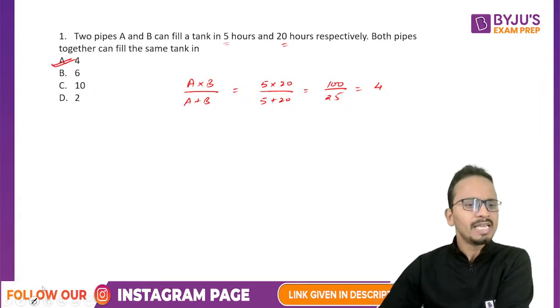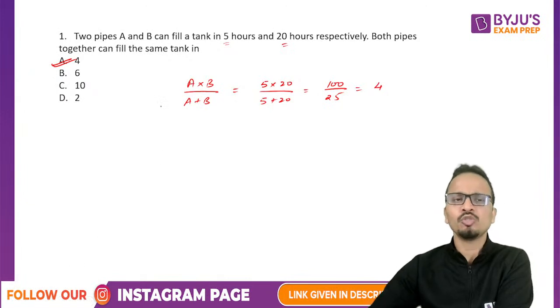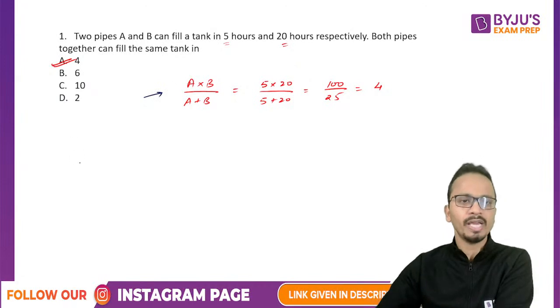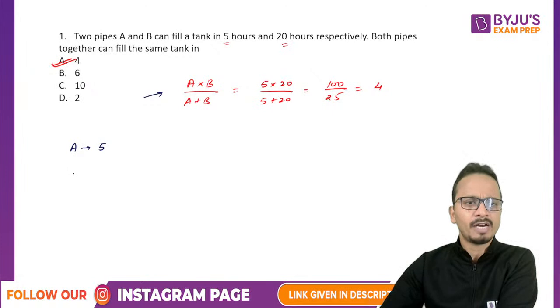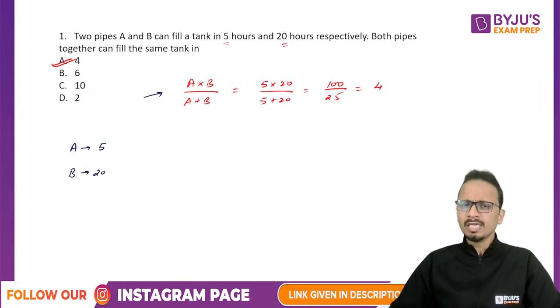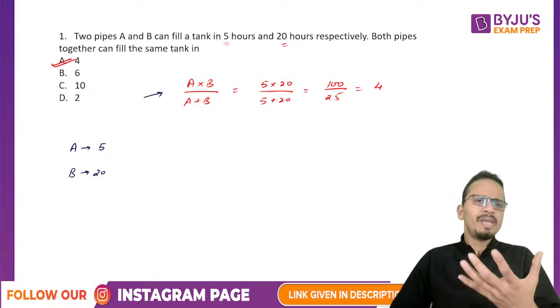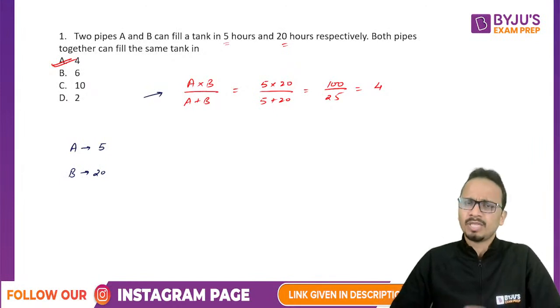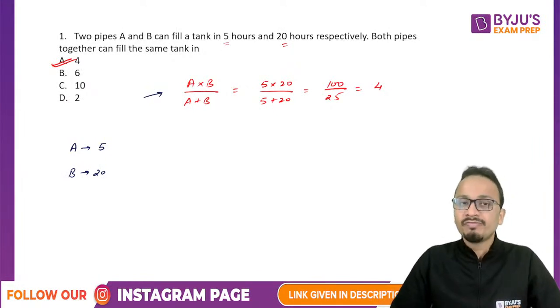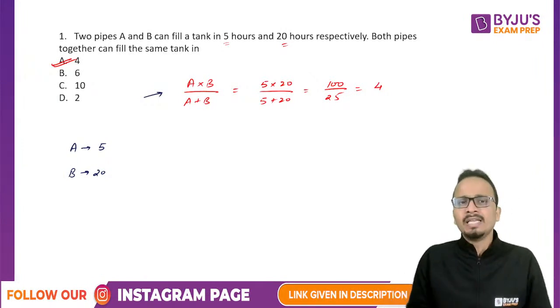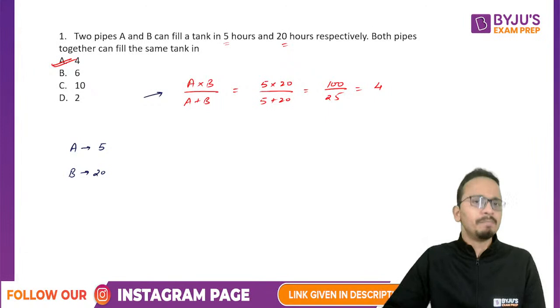All right. Now I'll give you one of the alternate ways in case you don't want to use formula, but you want to stick to the logic. Question says that A can fill a tank in 5 hours and B can fill a tank in 20 hours. Now, the question may not be asked in this format. They may say that A is opened first and after 2 hours B is also opened, and then in how many hours the tank will be completely filled.